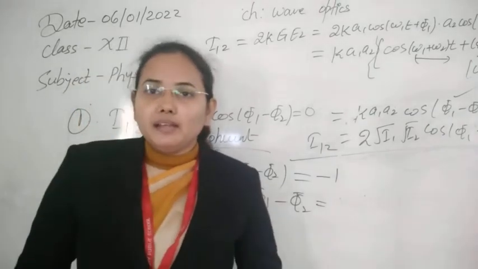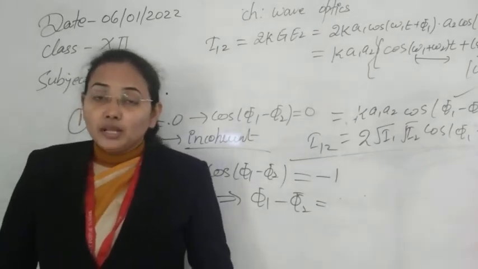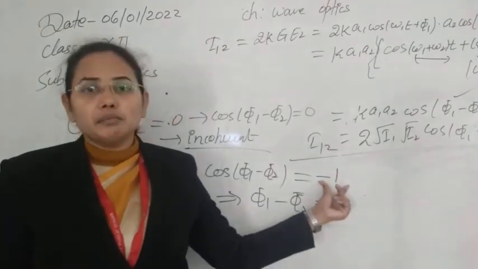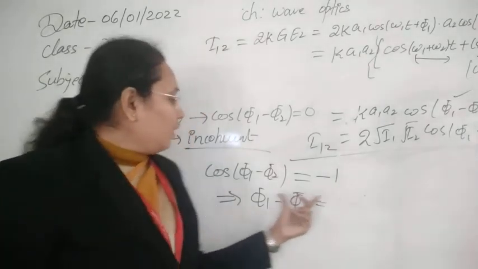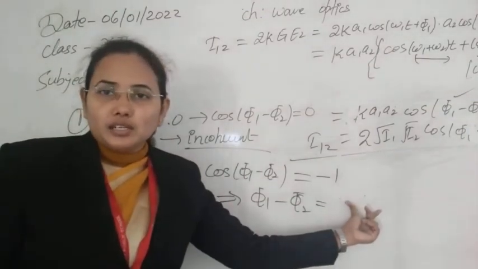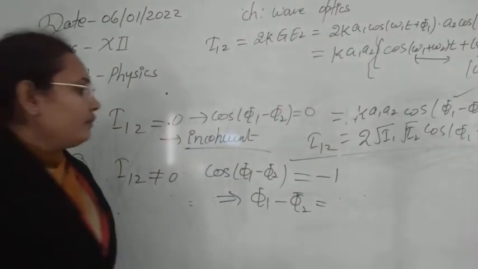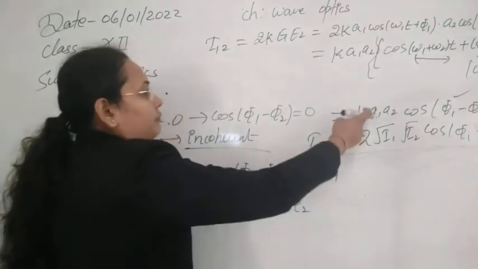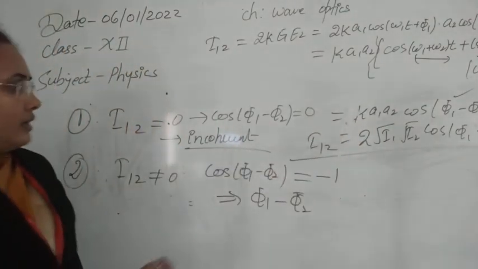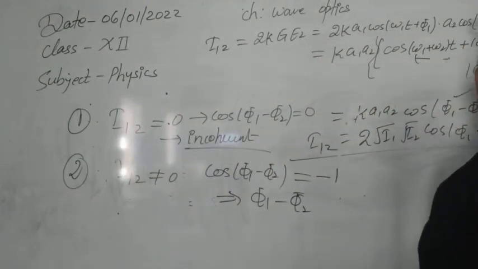Always your mind goes to the case when cos becomes 0, thinking that is the minimum value. No, that is not the minimum value, because the minimum value of cos is minus 1. Now for cos phi 1 minus phi 2, from here you can write down the general value and easily find for which values of the phase difference we get minimum intensity. Now if we put the value of I12 into the expression for the final intensity, let me just write it here.